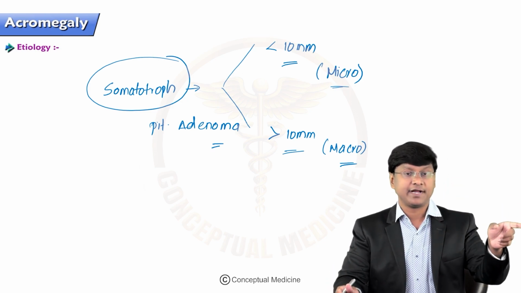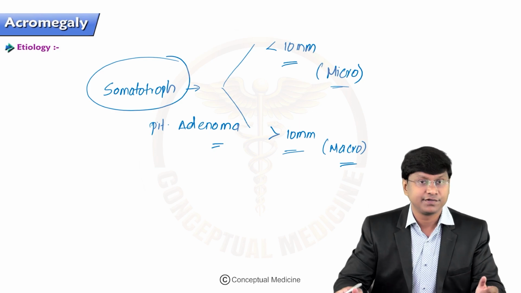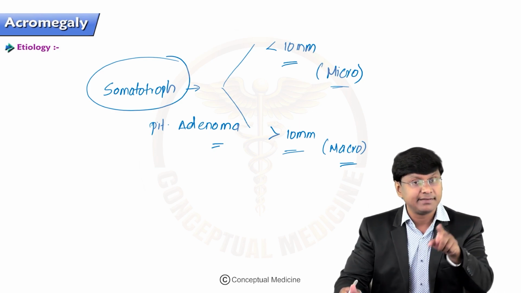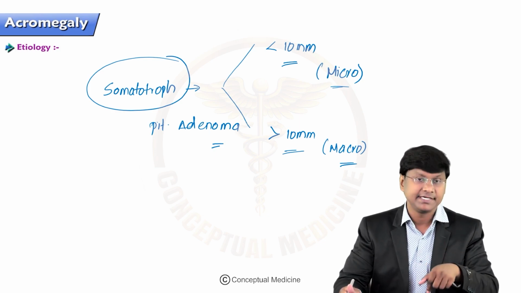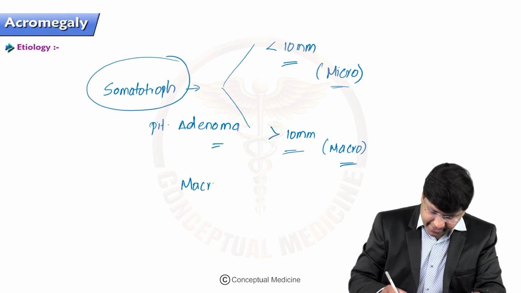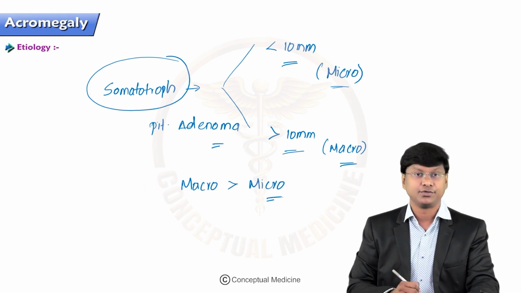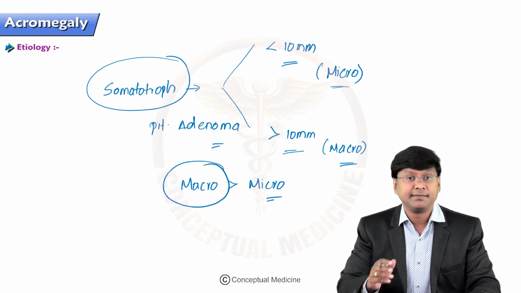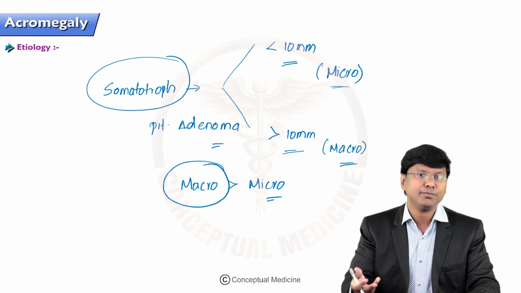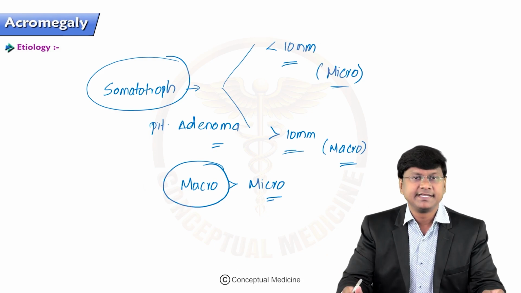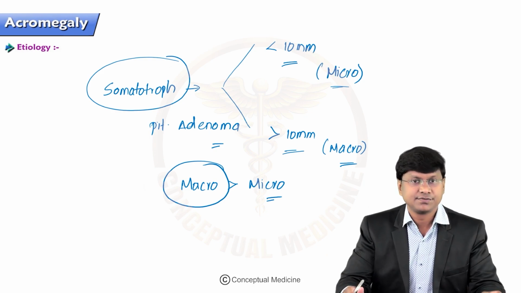Take the case of prolactinoma, which I have discussed in the session on prolactinoma. What did I teach you there? Microadenoma is more common than macroadenoma. But here, in case of acromegaly, please remember, it is macroadenoma which is more common than microadenoma. That means whenever there is macroadenoma, the mass effect will be more. Mass effect means the effect on the surrounding structures.